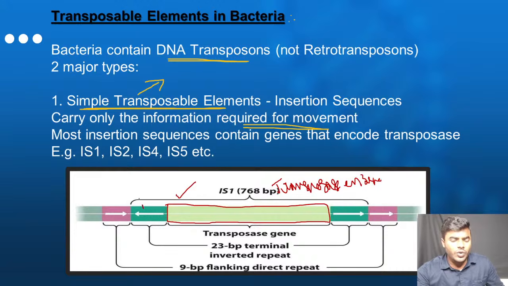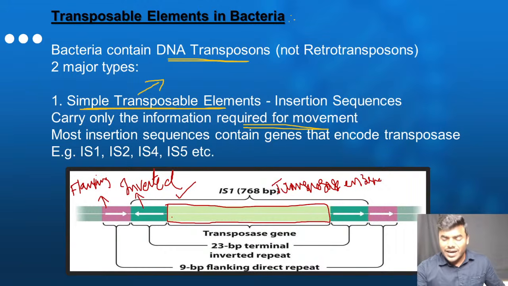Transposase enzyme. And you can see this green color one. What are that, friends? Inverted repeats. And what is this particular pink color one? We all know that flanking direct repeats. Now you only tell me, does it contain any extra information? Not at all. That's why we use the word simple transposable element. It does not contain any extra information.